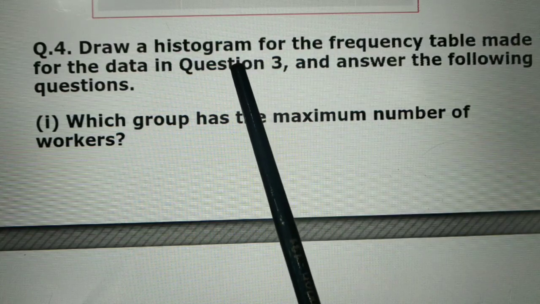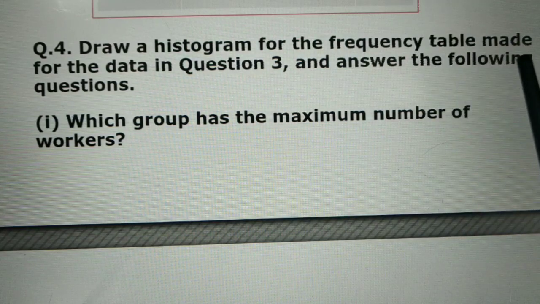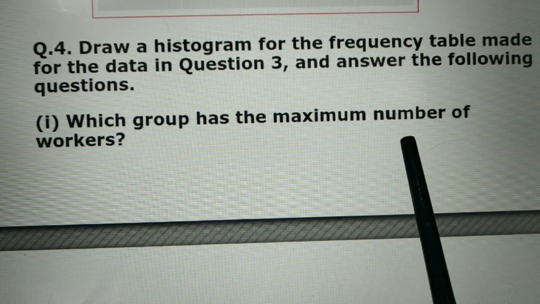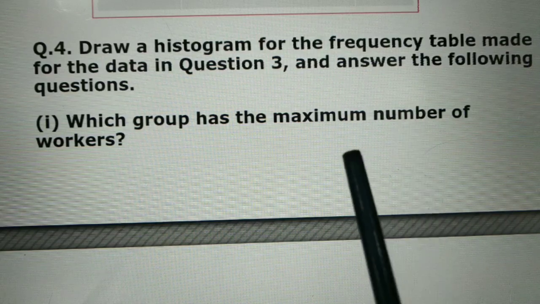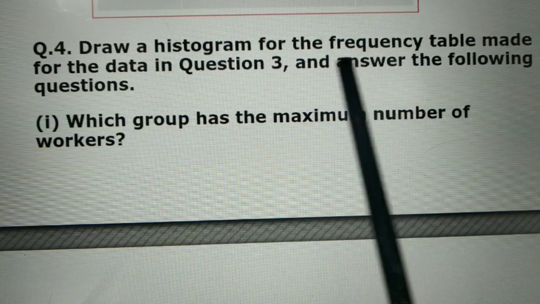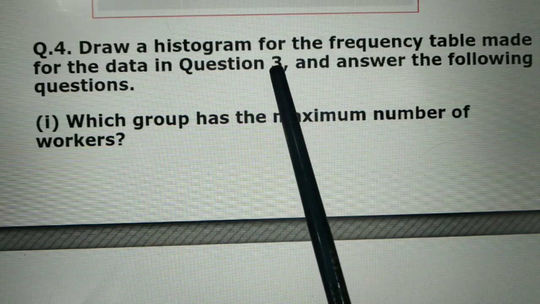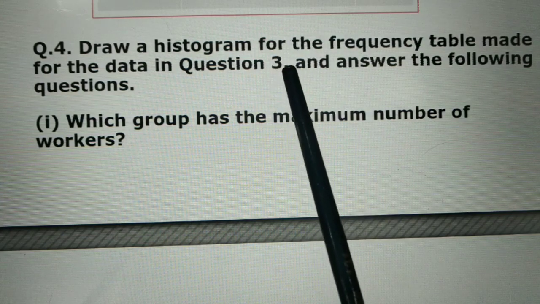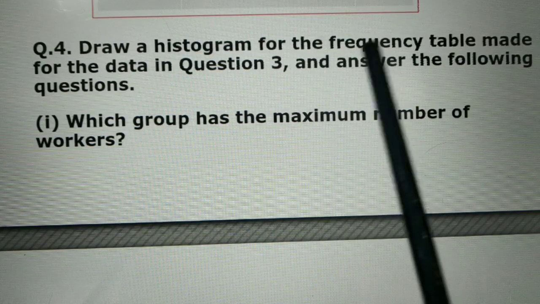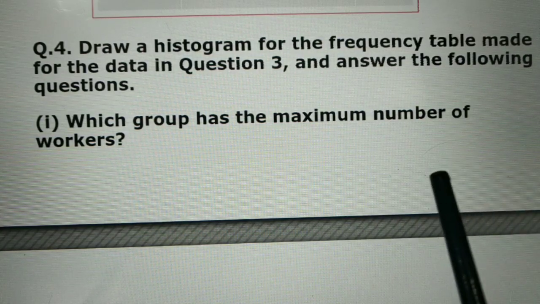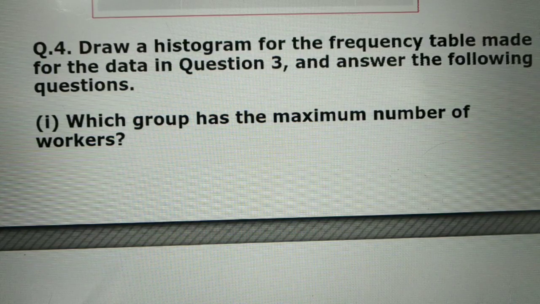You know, for the histogram we need the frequency table. Answer the following questions on the basis of that histogram. First, from where can we draw the histogram? We have to draw the histogram from the frequency table of question number 3, in which the wages of the workers are considered from 800 to 810 and so on.